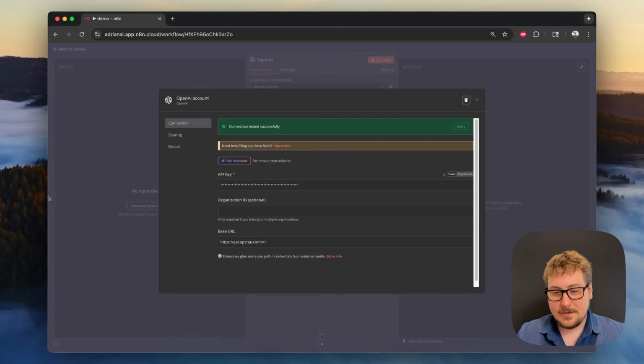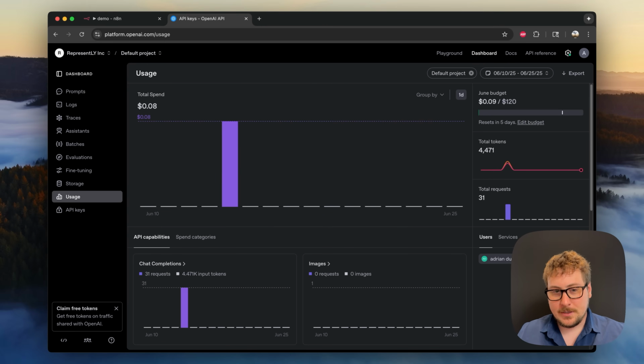All you have to do is enter your API key here, and then when you save it, you should be good to go. Here we are on platform.openai.com/usage. You're going to need a full OpenAI account, and as you can see, this month or today, I've spent 8 cents using the API.